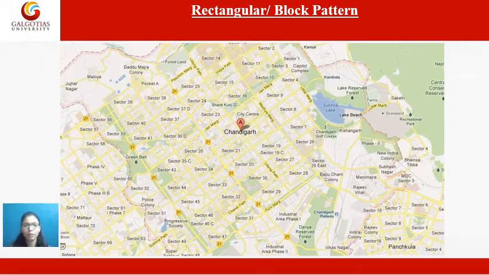So the first pattern is the rectangular block pattern, which is also known as the grid iron pattern. Chandigarh city and Jaipur city in India are based on this grid iron pattern, and Philadelphia, USA, is also designed on the grid iron pattern.